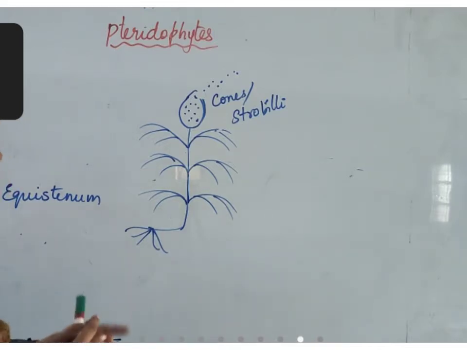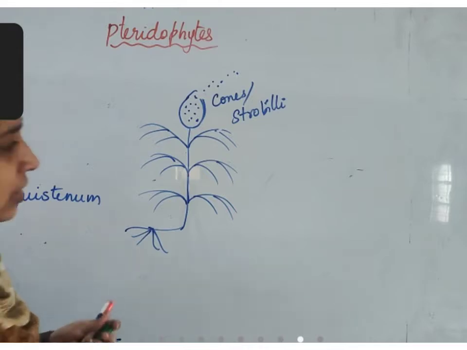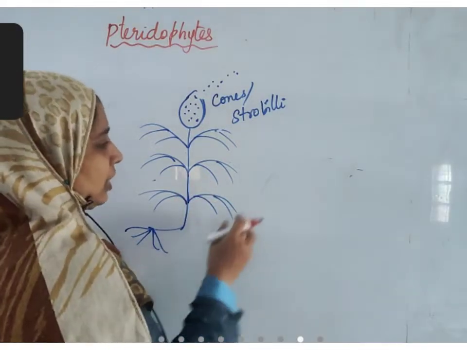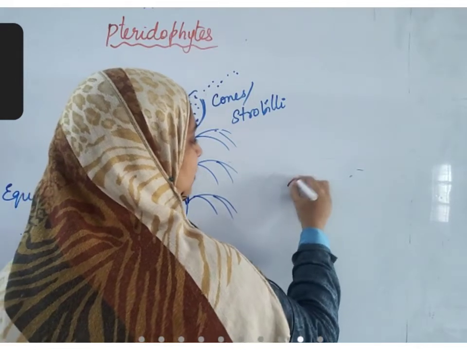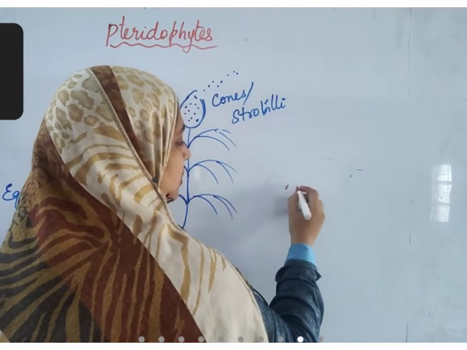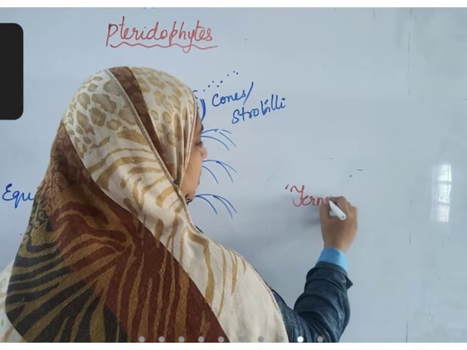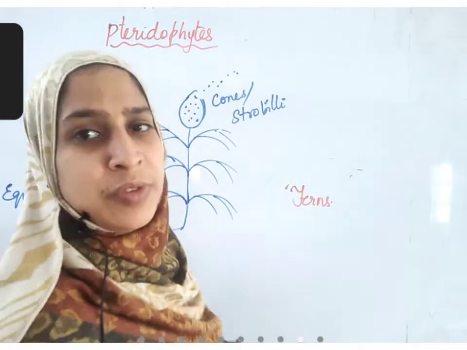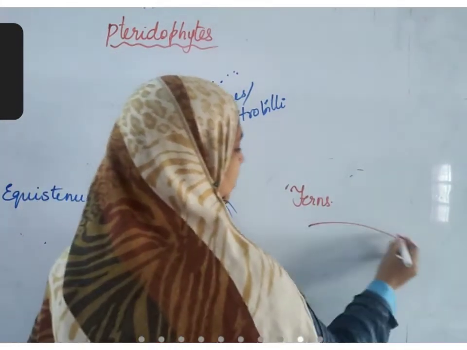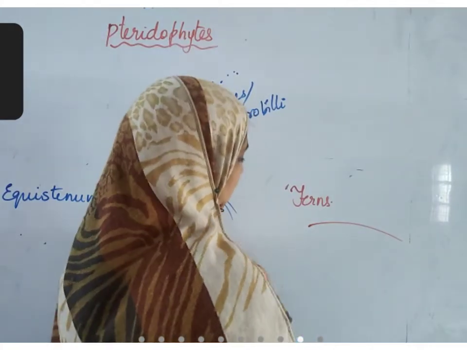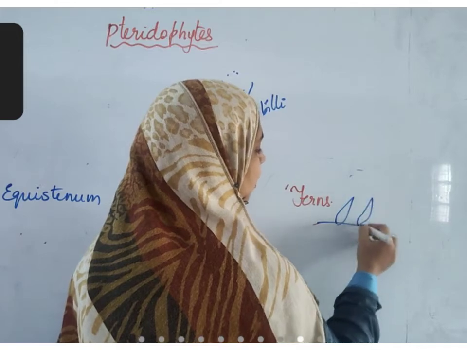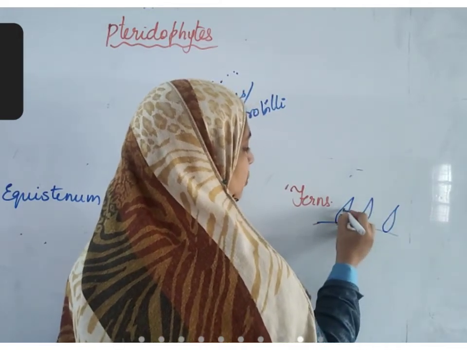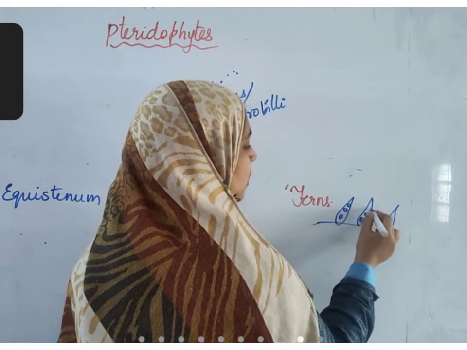Some of the pteridophytes produce leaves. Take, for example, fern leaves. The leaves of ferns are somewhat larger, and you can see below these leaves there are small fruit-bearing bodies.